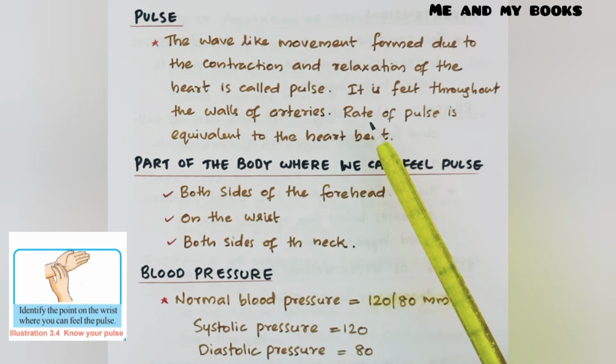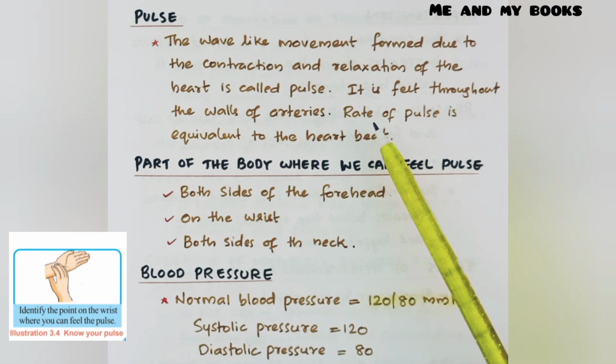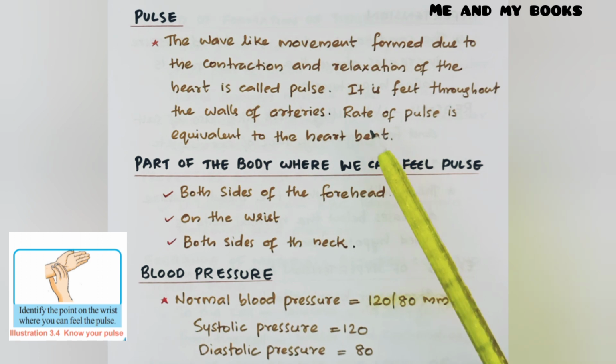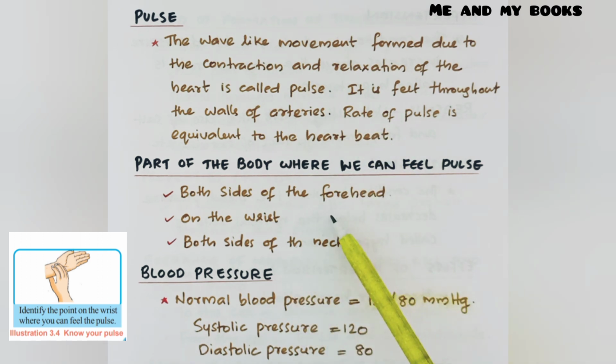That means when you keep your fingers on the wrist, you can feel the pulse, isn't it? That is the wave-like movement formed during contraction and relaxation of the heart chambers. In which other places are we able to feel the pulse? Both sides of the forehead, on the wrist and both sides of the neck.